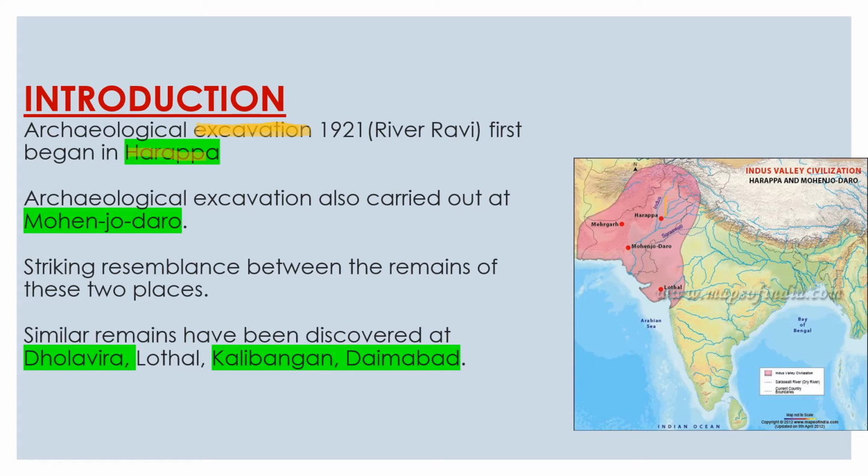And Harappa is mainly located on the Ravi River. If you see the map in detail, Harappa is mainly located on the Ravi River, but all the sites are nearest to the Indus River. The remains were found during excavation. So we came to know about Harappan people's housing and town planning.